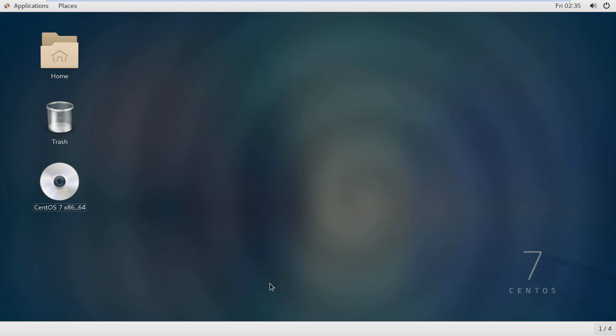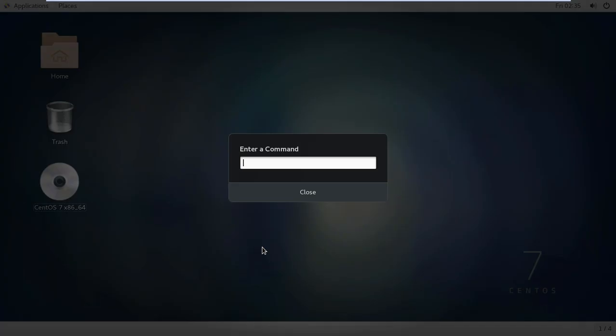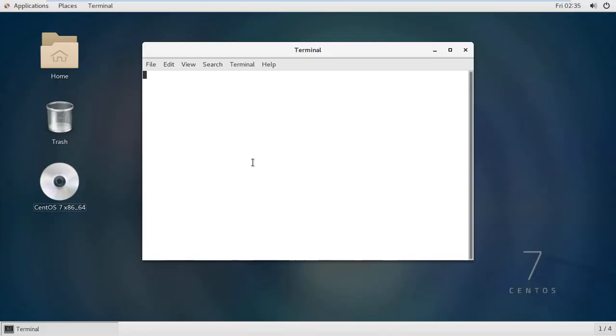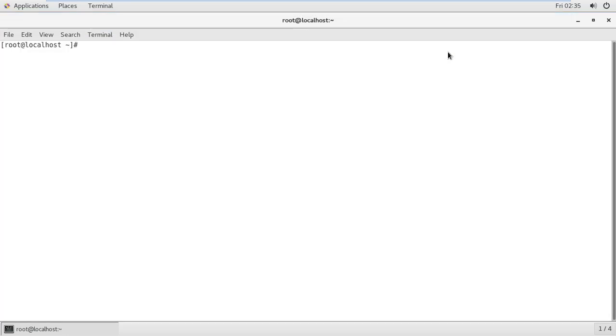So press Alt F2. When you press Alt F2, it will show this "enter the command" box. This is similar to Windows R. So type here gnome-terminal, enter. Once you enter, it will show this gnome terminal.